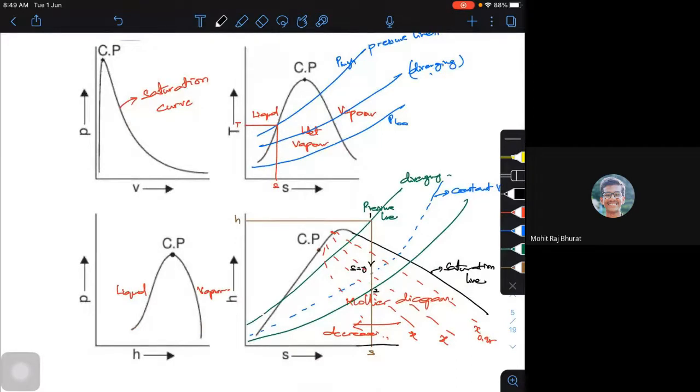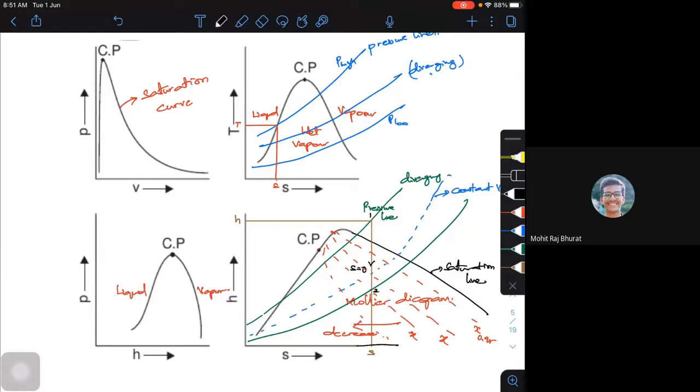In this pure substances and vapor cycles, we'll be using your steam tables. We'll be using your Mollier diagram to get the enthalpy, entropy, specific volume, pressure, and temperature. So these five things we'll try to look into. Other than this, we'll try to see what type of steam we are dealing with, whether it is a wet steam, a dry steam, or a superheated steam.